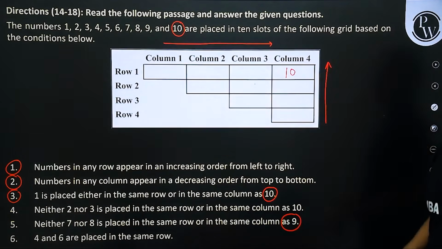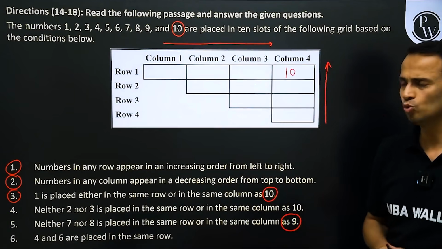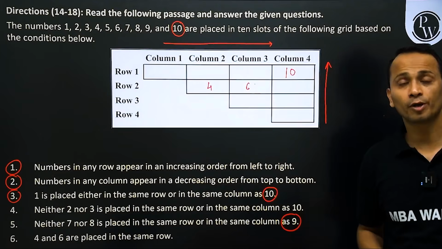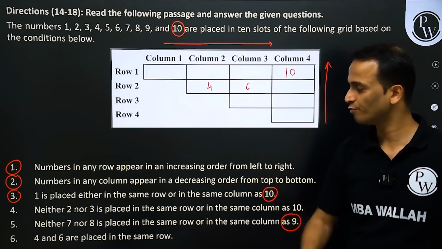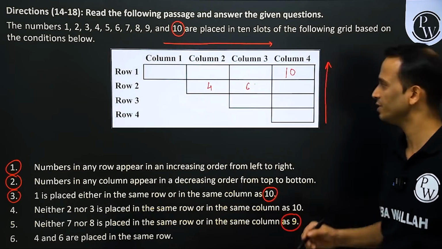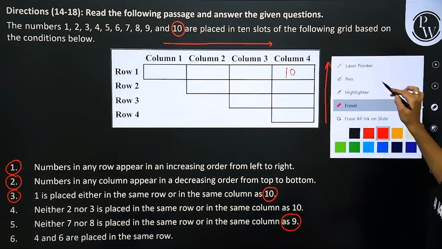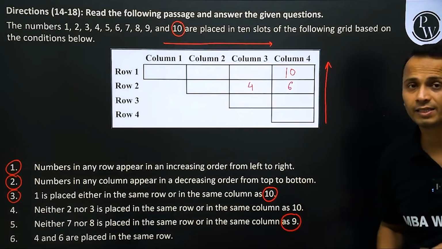Now if I place 4, 6 in row number 2, they cannot take these places, because out of these 3 places, 2 places are reserved for number 2 and number 3. So they can take these 2 places, 4, 6, like this.